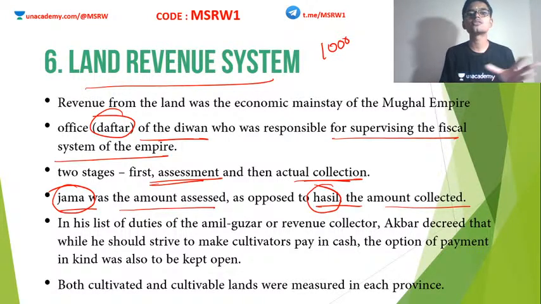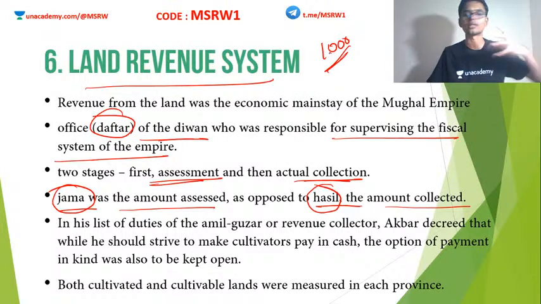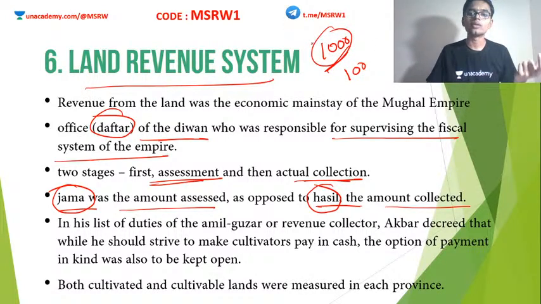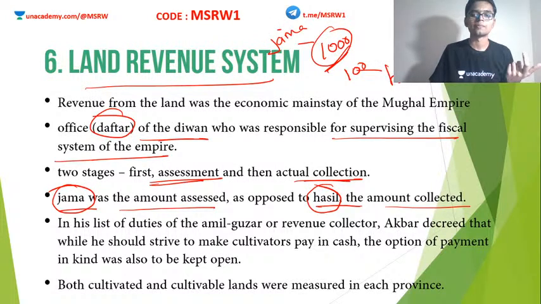But very soon some calamity happened, heavy rain, or say some earthquake or landslide or whatever. Then the entire crop is destroyed. So when the tax collector goes there, he cannot collect the entire thing. The emperor might reduce the tax or something like that. So he will be collecting only maybe 100 silver coins. So the assessed amount is known as Jama and the collected amount is known as Hasil. Don't forget these two terms, very important.